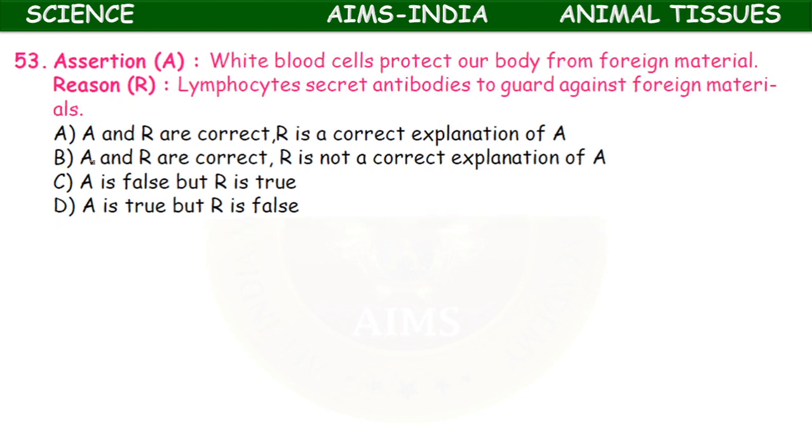Another assertion reason type. White blood cells protect our body from foreign materials. Reason: lymphocytes secrete antibodies to guard against the foreign materials. Yes, here both assertion and reasoning are correct. Reason is also a correct explanation of assertion. Okay.